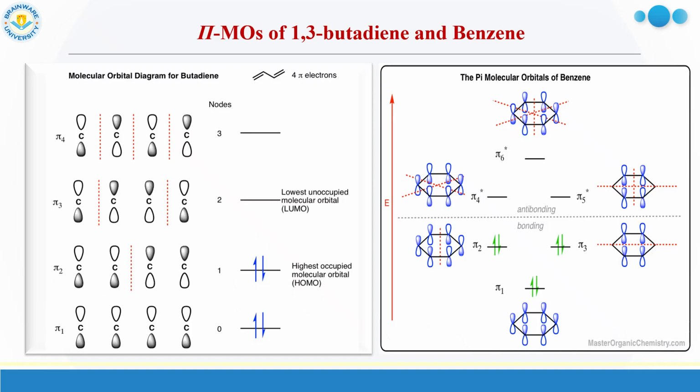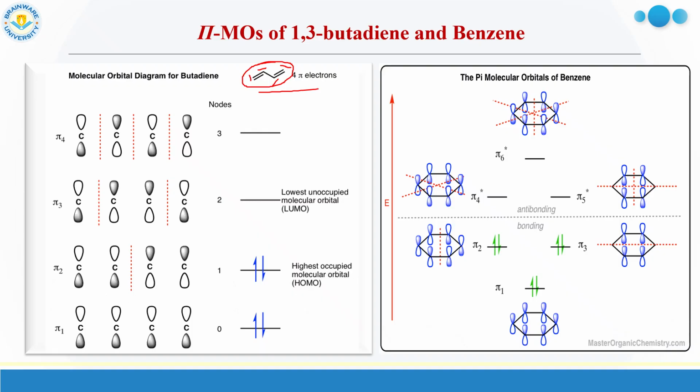So for pi MOs, we will consider here only two molecules according to the BTech syllabus. One is 1,3-butadiene, another one is benzene. So let's first consider the 1,3-butadiene molecule. This is the structure of 1,3-butadiene. There are 4 carbon atoms. This is the first carbon, this one is the second carbon, this is the third carbon, and this one is the fourth carbon.